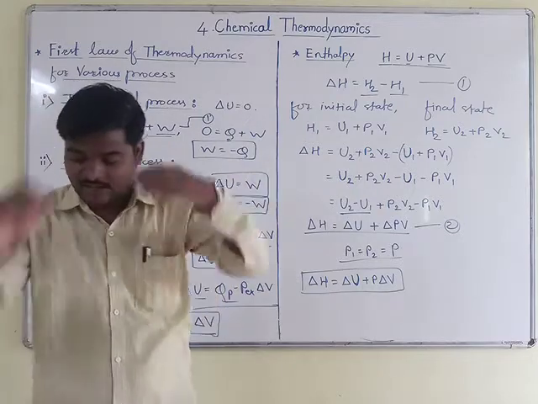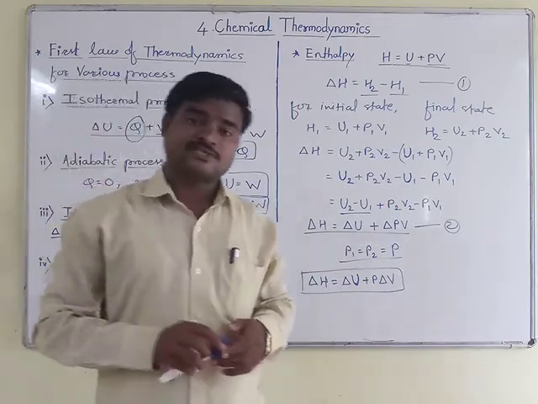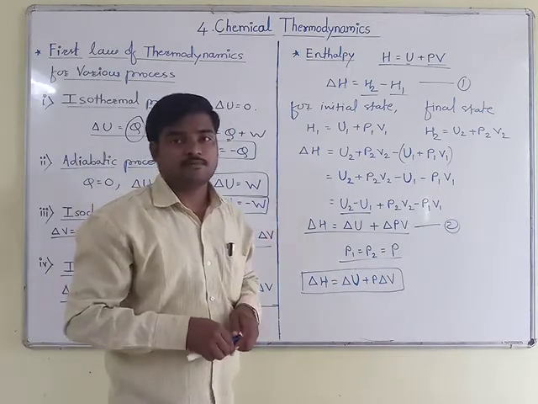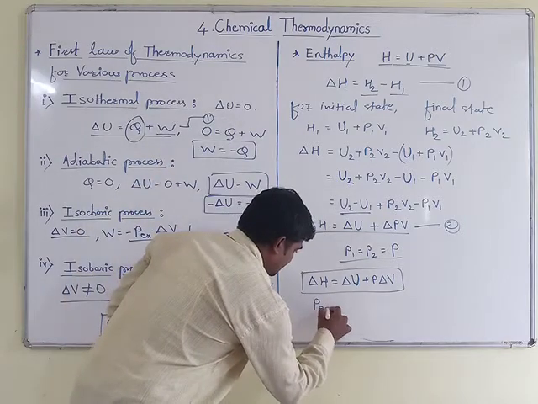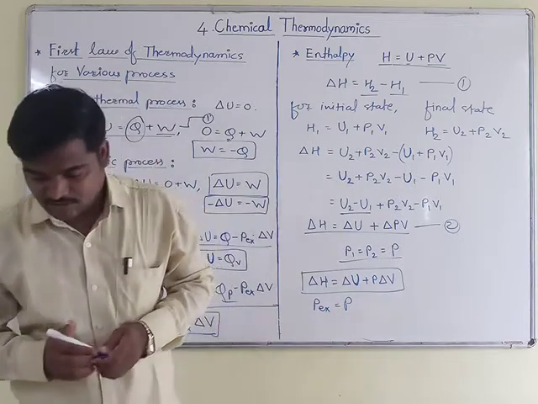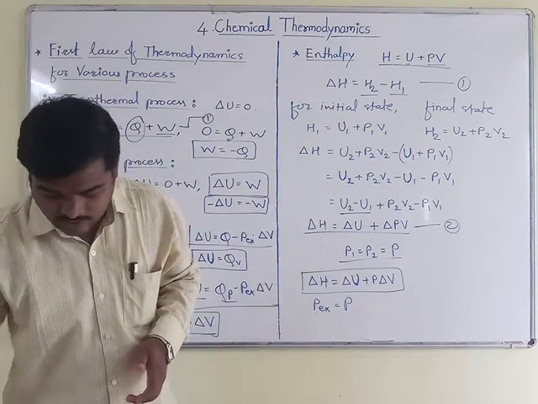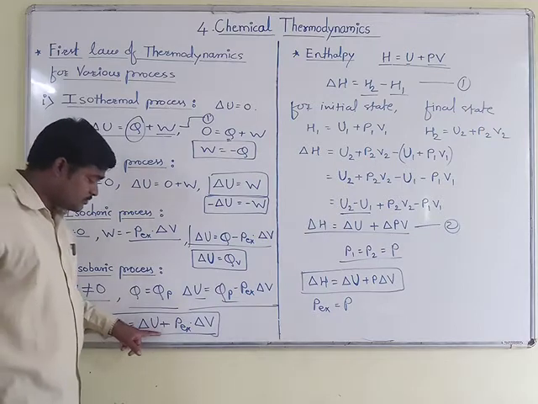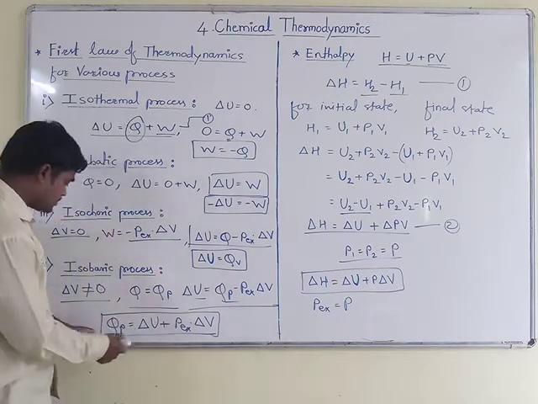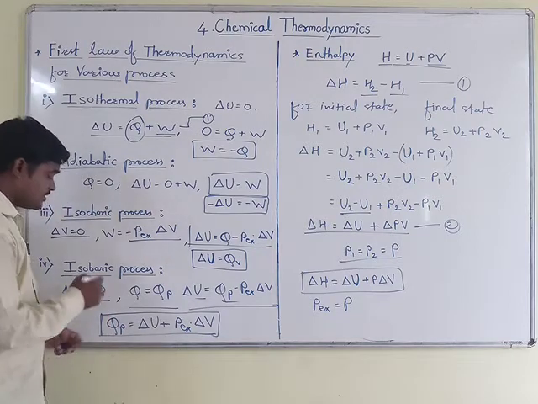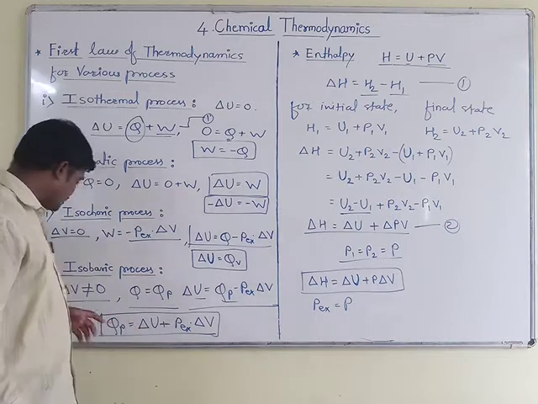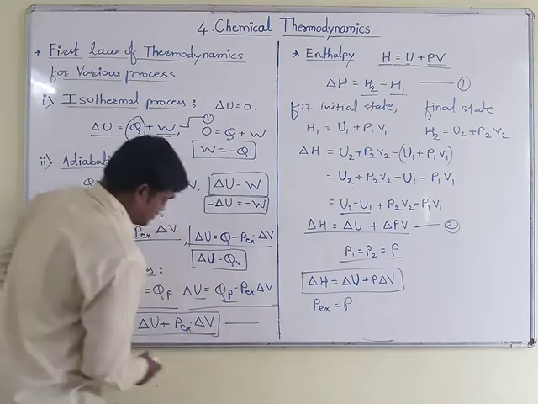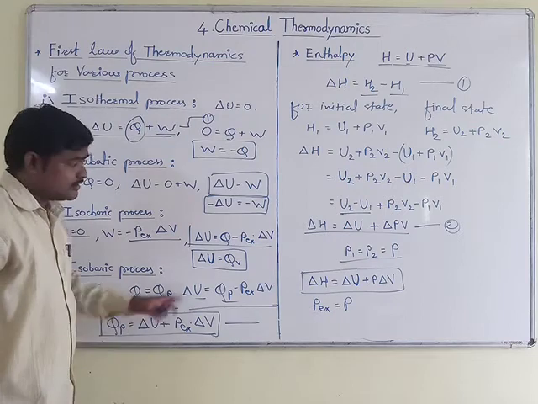And if the pressure inside and outside is the same, that is, we already know about the two pressures, external pressure as well as internal pressure, that is, if Pex is equal to P, then this condition we use for the equation which we already derived, that is Qp is equal to delta U plus Pext multiplied by delta V. This equation which we have already derived is called the modified thermodynamic first law equation in an isobaric process.